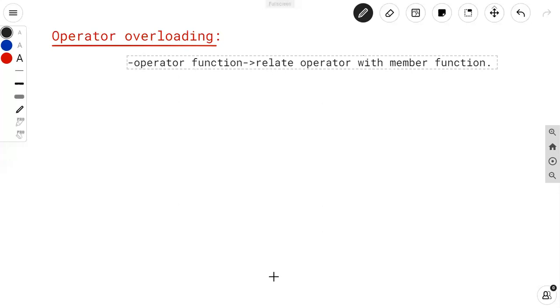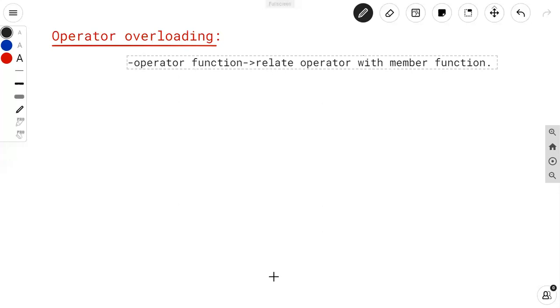It can be defined as the capability to relate an existing operator with a member function, then the result is generated and that result is said to be an operator function. That operator function may be used with the object of its class without changing its nature.